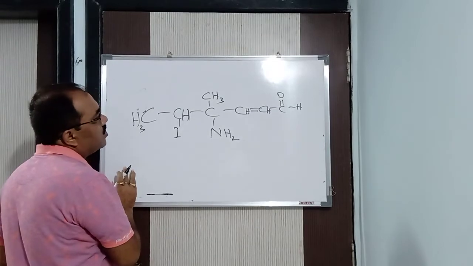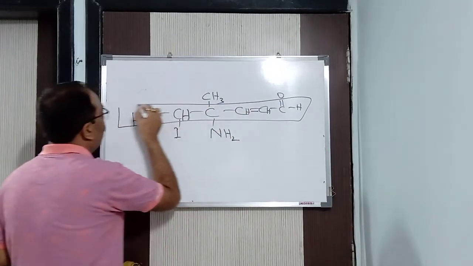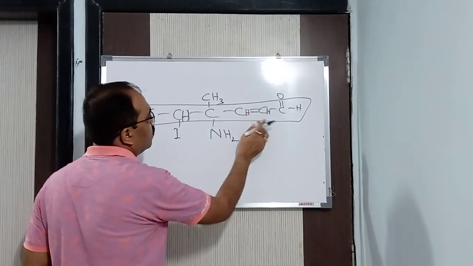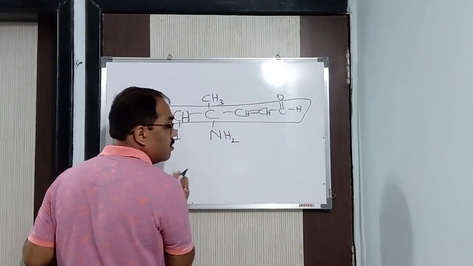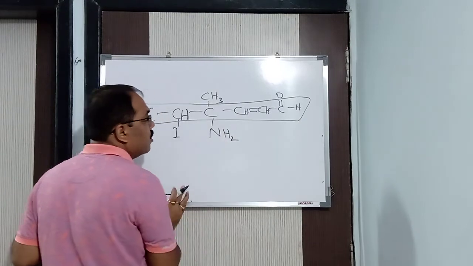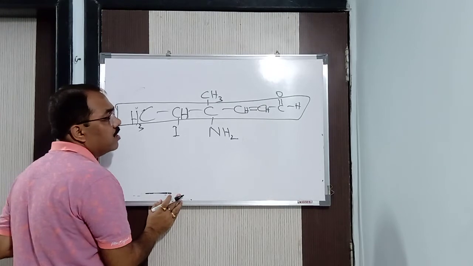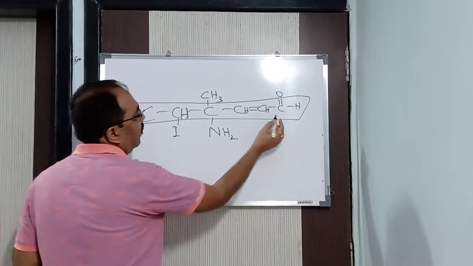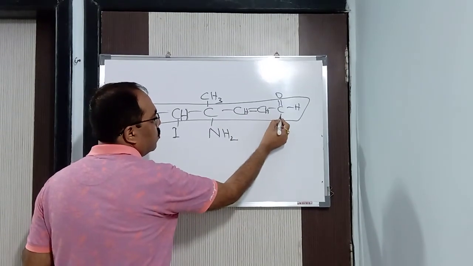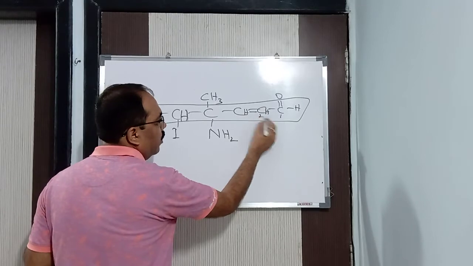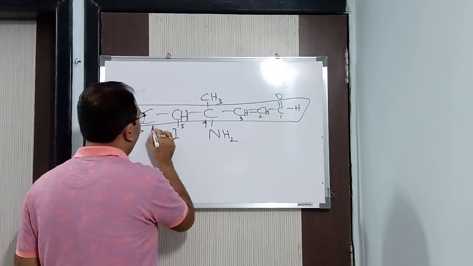So now here, which is the longest chain? Definitely this is your longest chain. No doubt about it. Now you can see 3 functional groups there. What are the 3? One is aldehyde, another is primary amine, another is alkene, the double bond. So which is coming first in the preferential series? Aldehyde is coming first, then amines, then alkenes. Clear? So definitely this is your primary functional group, this one, and these 2 are your secondary. So now numbering will be from here only. I have to give the lowest number to this because this is your functional group. 1, 2, 3, 4, 5 and 6.